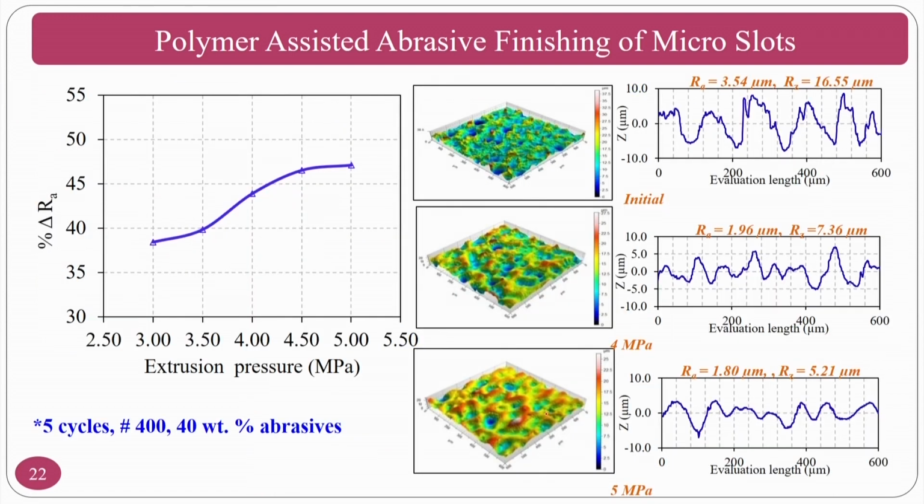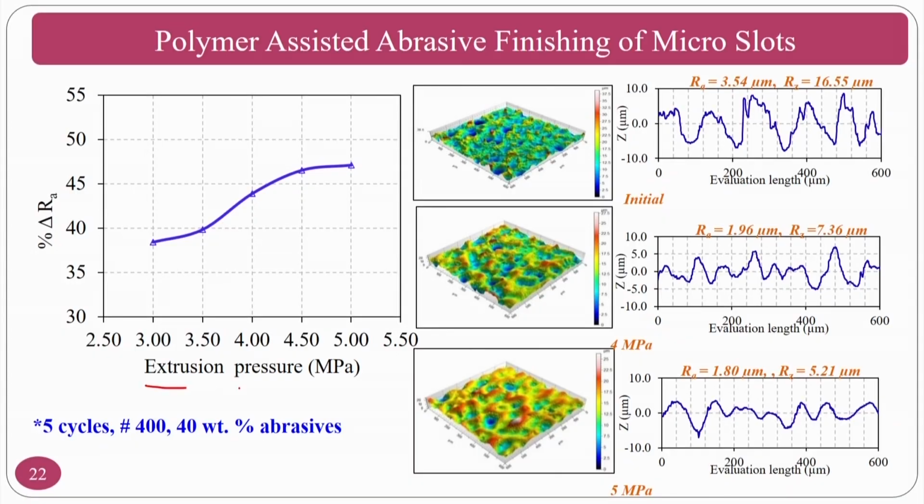Now we will see some of the basic mechanism, because we have seen the mechanism for the macro applications in the abrasive flow finishing process. Here we will see something similar in the micro abrasive flow finishing process. So, this particular class not only covers your biomedical devices finishing, but also covers micro abrasive flow finishing.